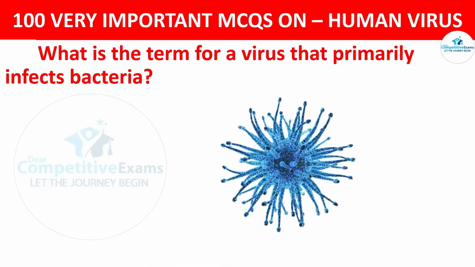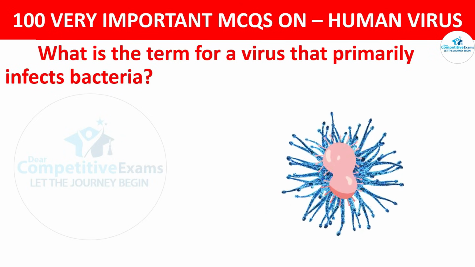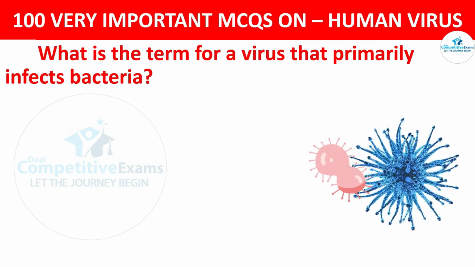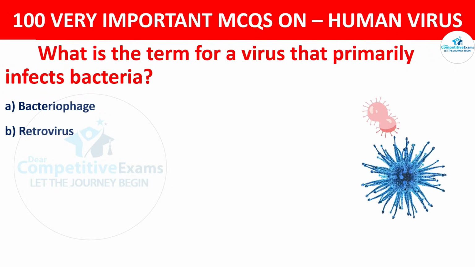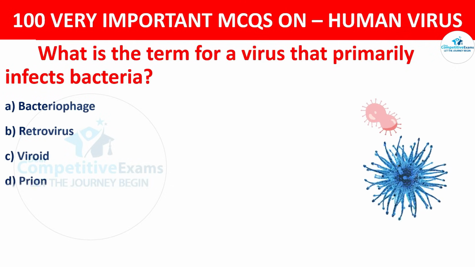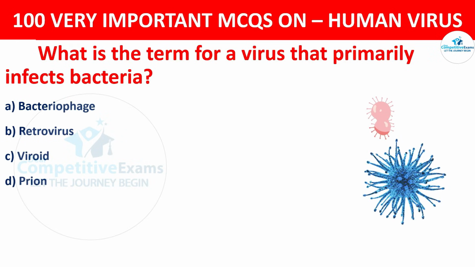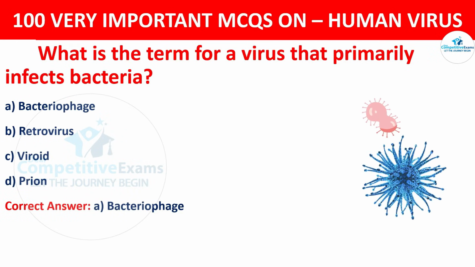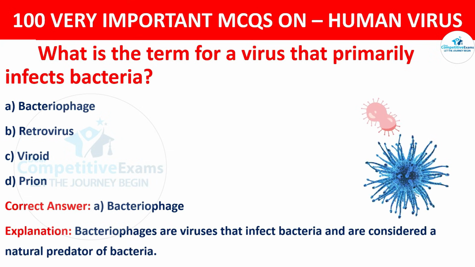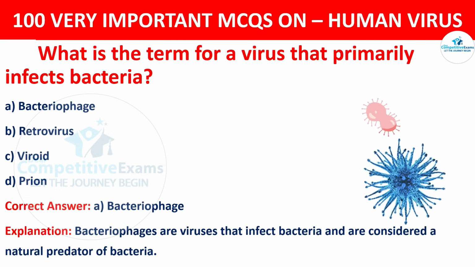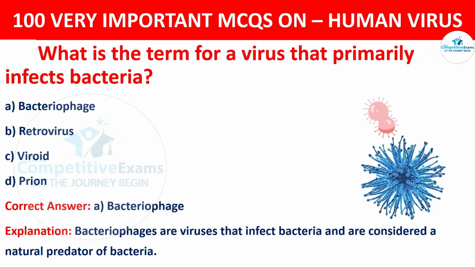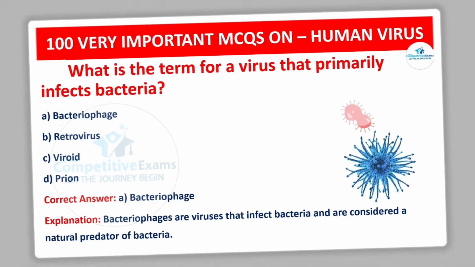What is the term for a virus that primarily infects bacteria? Your options are bacteriophage, retrovirus, viroid or prion. The correct answer is A, that is bacteriophage. Bacteriophages are viruses that infect bacteria and are considered a natural predator of bacteria.